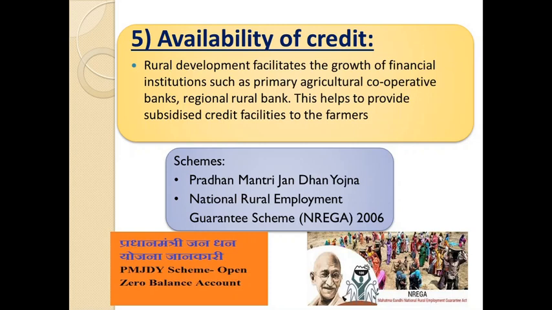The fifth one is availability of credit. Rural development facilitates the growth of financial institutions such as primary agriculture cooperative banks, regional rural banks. This helps to provide subsidized credit facilities to the farmers. Especially for the farmers, various schemes were introduced.